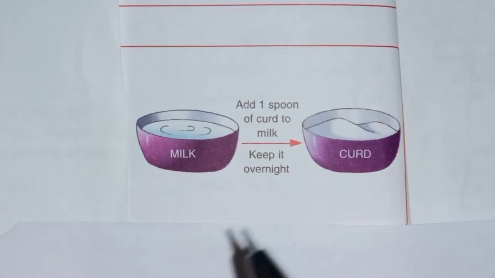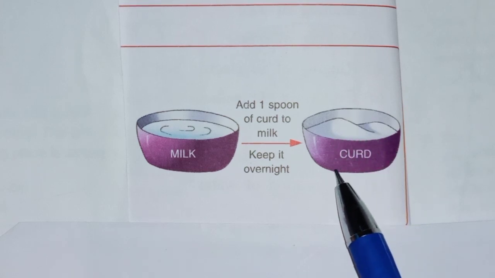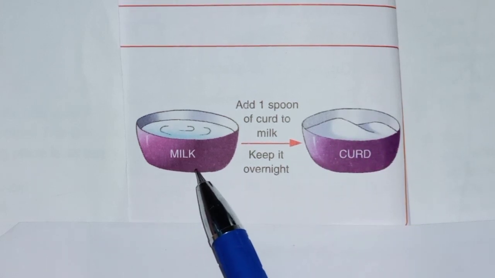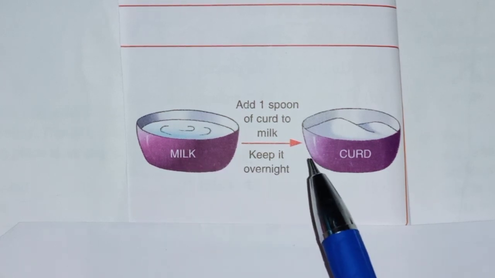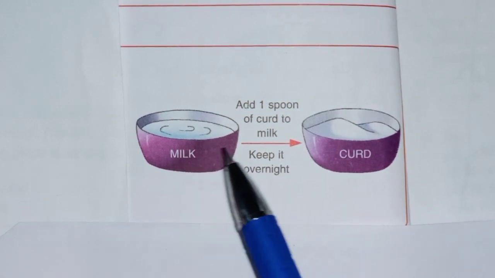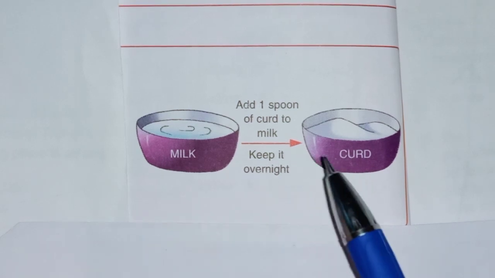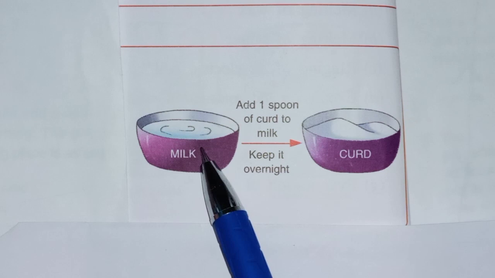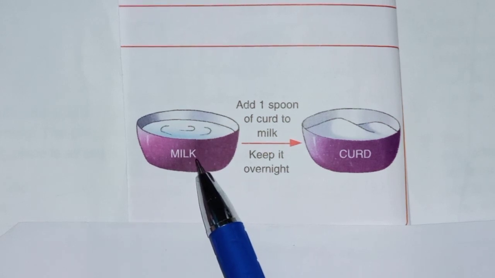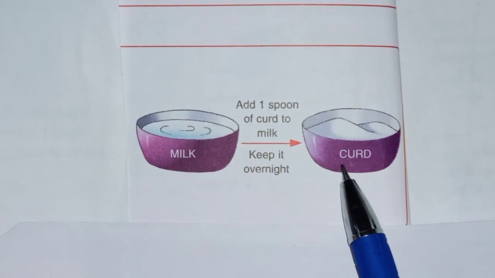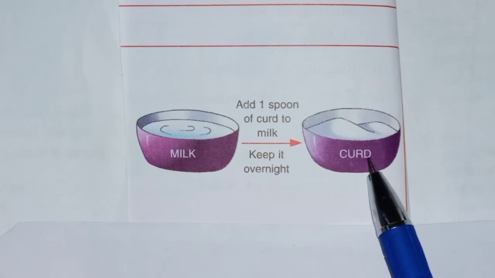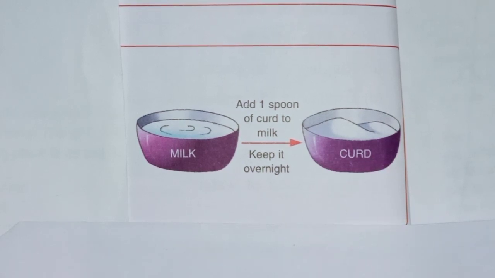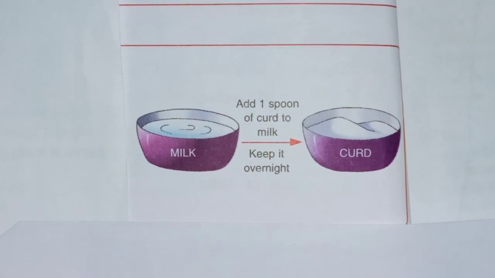After the change you will not be able to reverse curd back to milk. It is not a reversible change, so it is a chemical change. The property of milk is changed, so it is a chemical change. A new substance is forming. The composition of milk is different from curd, so new substances are forming. That's why it is also a chemical change. So the second example is formation of curd.